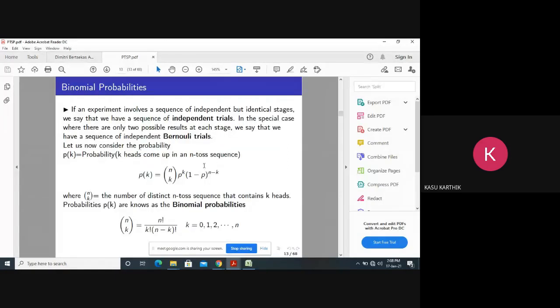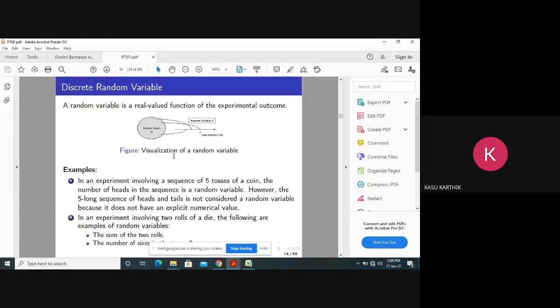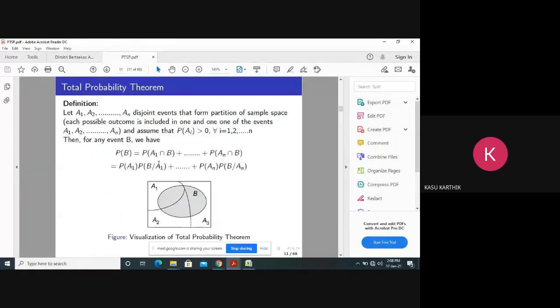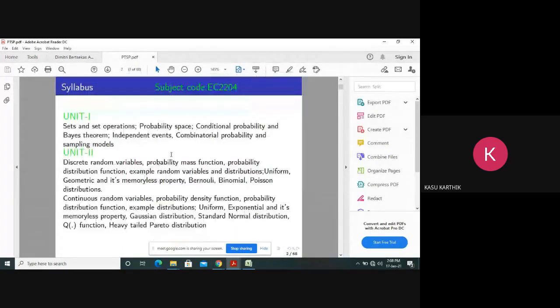Now these are the typical probabilities: binomial, Bernoulli, and Poisson random variables. Now, this is binomial probability. What is binomial? Whenever events occur successively, identically and independently, so similar events are occurring independently, then we use these binomial probabilities. That's it. So in the first unit, we have only very simple topics.